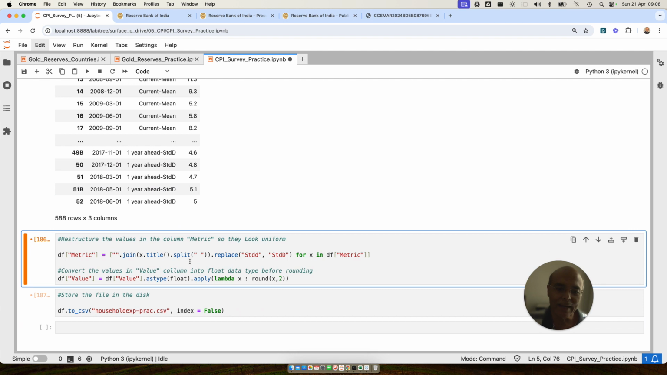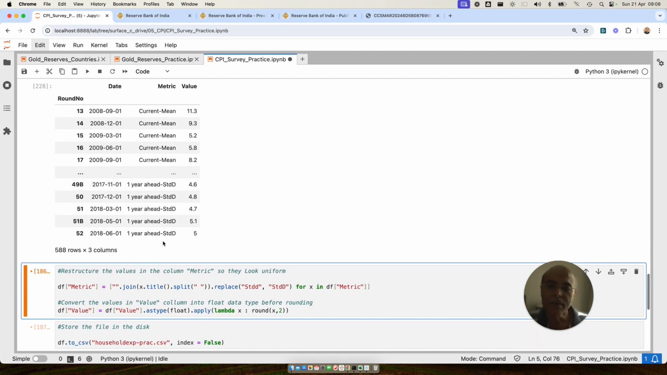After having done that, I am going to make these year, ahead, etc. properly structured, because I don't like the small letters and capital letters. So what I'm doing is I'm using a title function, again a list comprehension. Then I am using the title function and splitting the text on the gaps. So I'm splitting it and then joining it. Again a very simple thing to do.